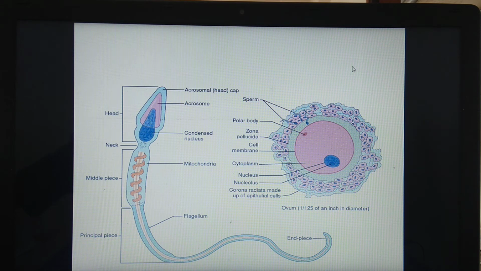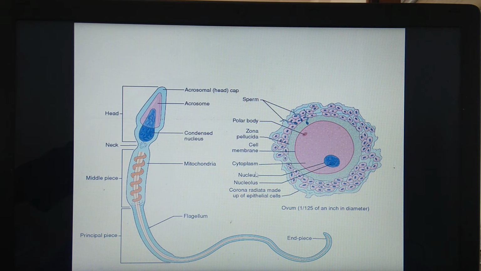So what happens here? The diagram shows sperm entry. These are the sperms which try to enter the ovum. The sperm head, through the acrosome, secretes hyaluronidase and the corona penetrating enzyme so that these sperms can move inside the egg, to the ovum. Here the membrane present is called the zona pellucida.